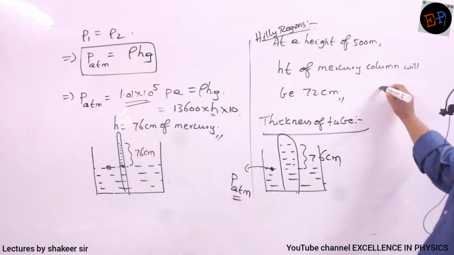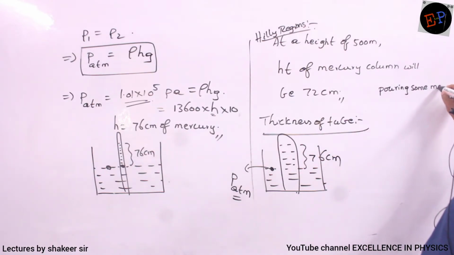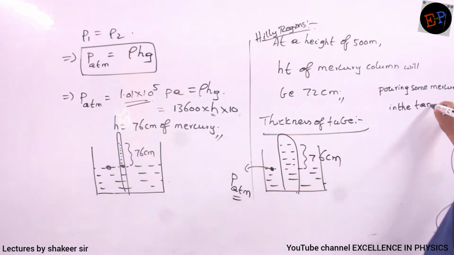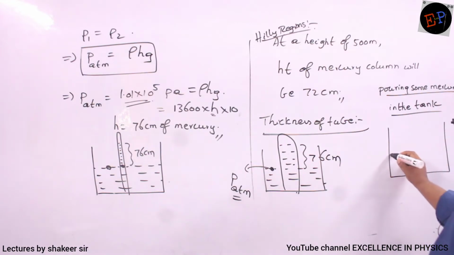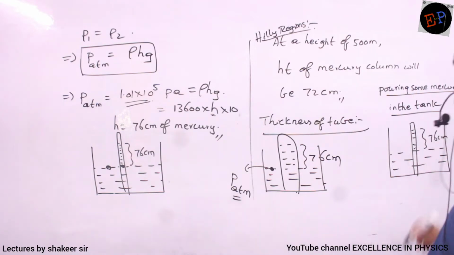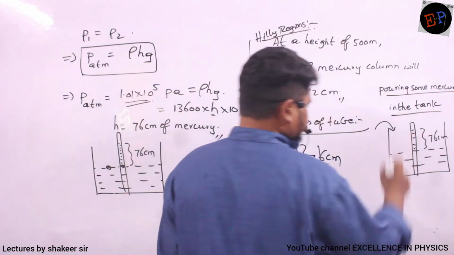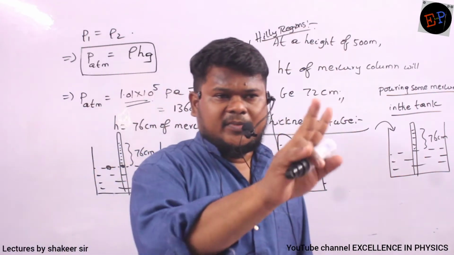Third condition: pouring some mercury in the tank. This is the third case. Now what I am doing, I am taking a tank of mercury. And this is the tube in which, let us suppose, 76 centimeters of mercury is present. Now what I do is, I will pour some mercury into this one. I will raise the height of mercury by 2 centimeters inside the tank.